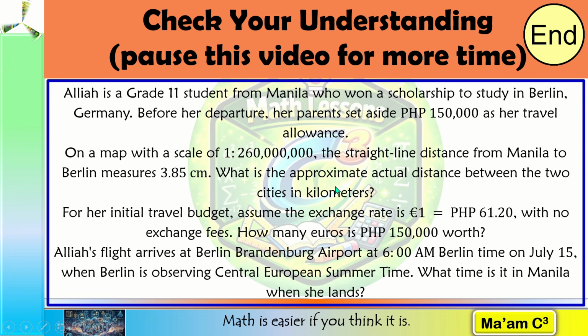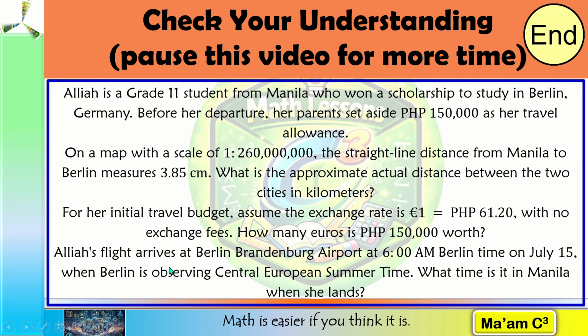What is the approximate actual distance between the two cities in kilometers? For her initial travel budget, assume the exchange rate is 1 euro equals 61.20 pesos with no exchange fees. How many euros is 150,000 Philippine pesos worth?